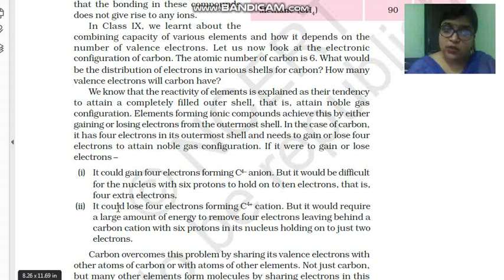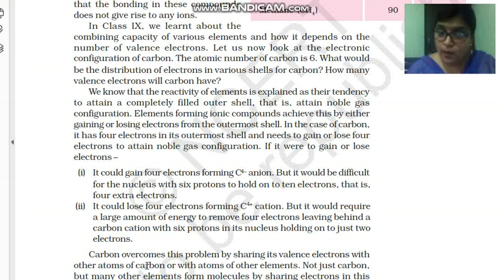While this was the gaining case, it could also lose 4 electrons. If it loses 4 electrons, then a duplet will be there, and then also it will be stable. But children, in that case also carbon is unable to lose 4 electrons, because it requires a large amount of energy to remove 4 electrons. So this case is also not possible. The conclusion is that carbon is not able to gain electrons, and it is not able to lose electrons. In that case, what can it do?